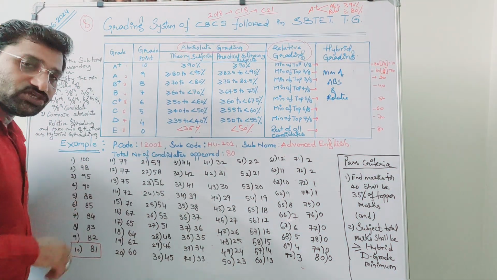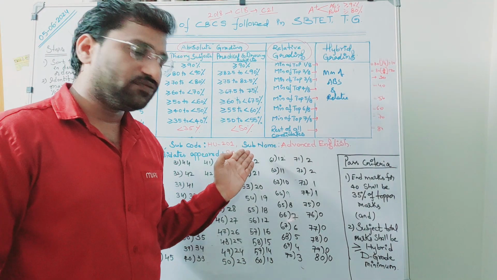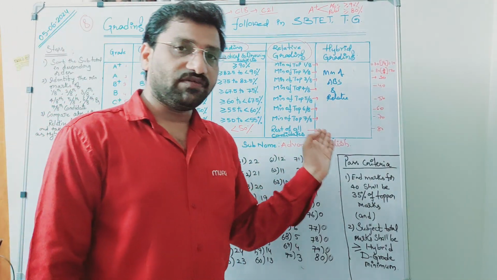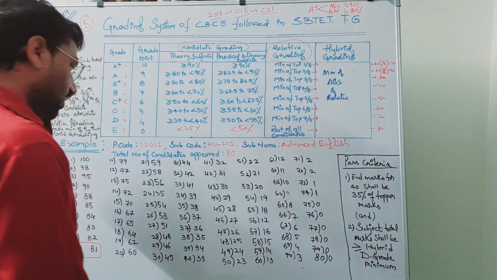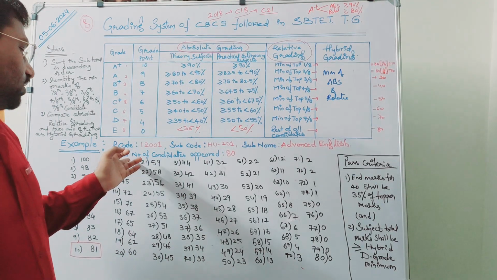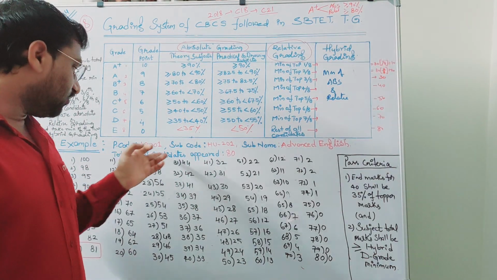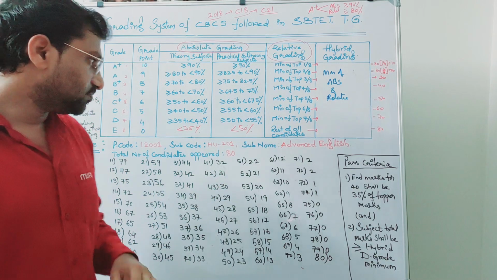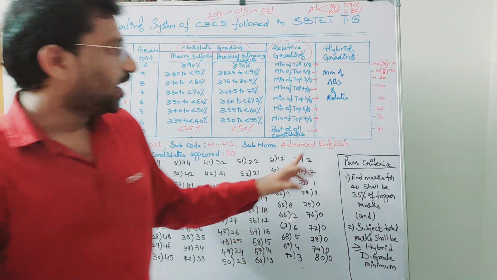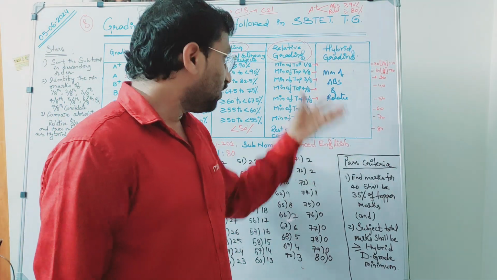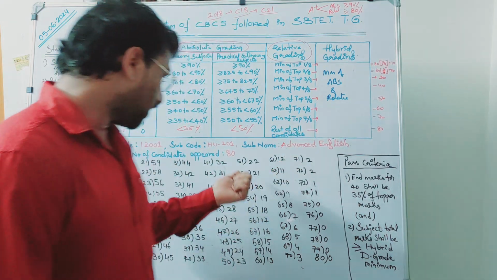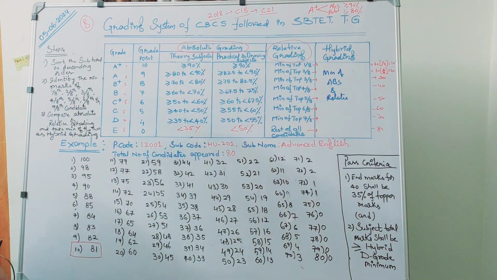Paper code is 12001, subject code is HC201, and subject name is Advanced English. Here, as I told you, the total number of candidates appeared is 80. Example I have taken 80. Why? Because I should do 1 by 8, 2 by 8, so division is easy for me. So therefore I have taken 80, just for understanding.